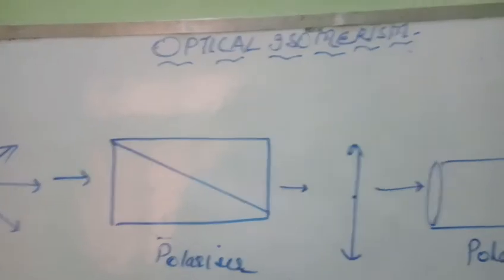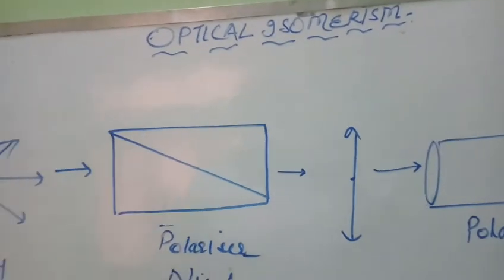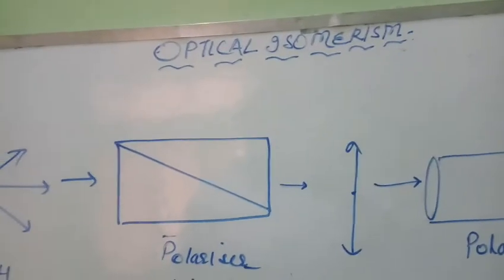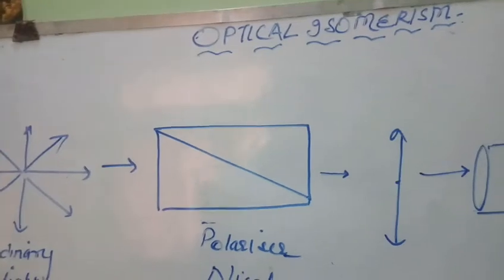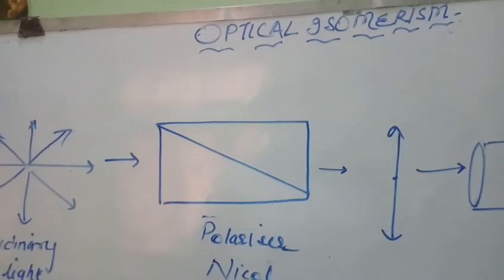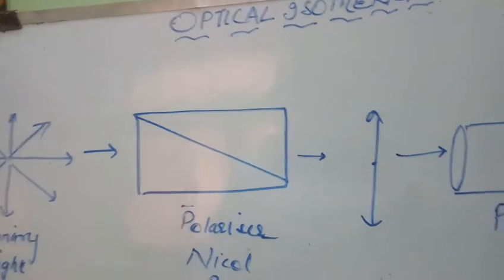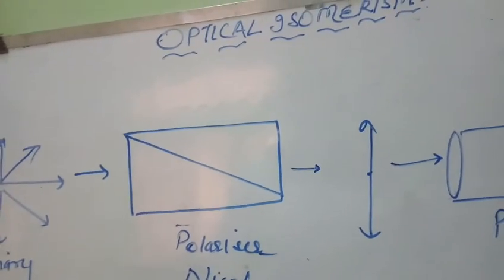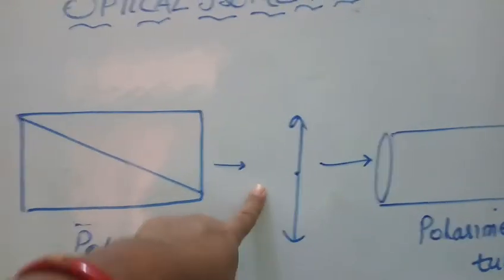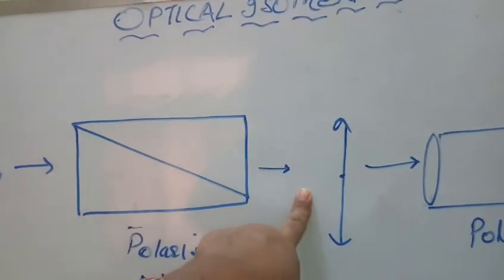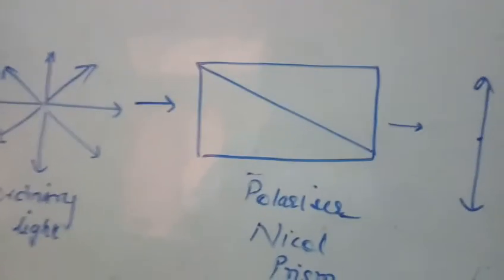Got it? Ordinary light consists of waves which are vibrating in all the planes perpendicular to the line of propagation of light. If such a beam of light is passed through the polarizer, the emitted light waves will vibrate only in one plane. Such light which has vibration only in one plane is known as plane polarized light, and this Nicol prism is known as polarizer.